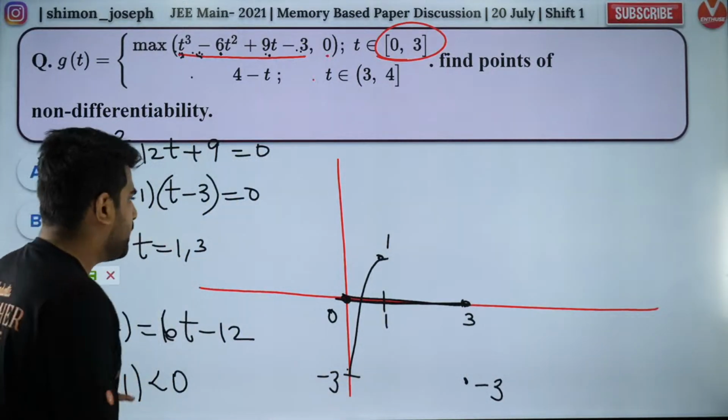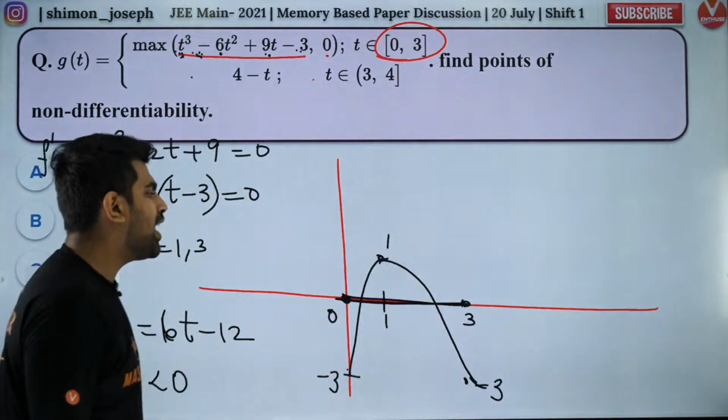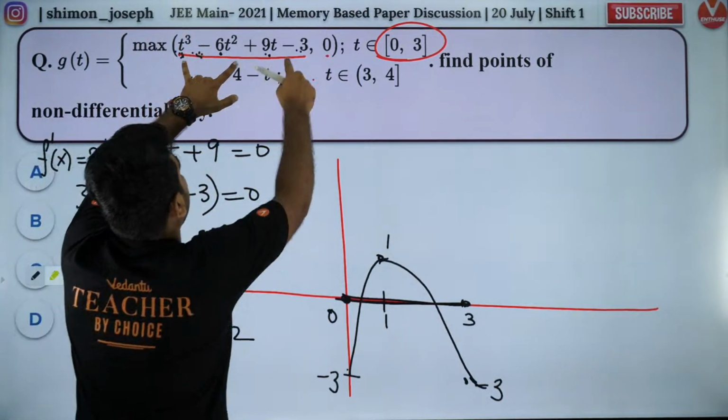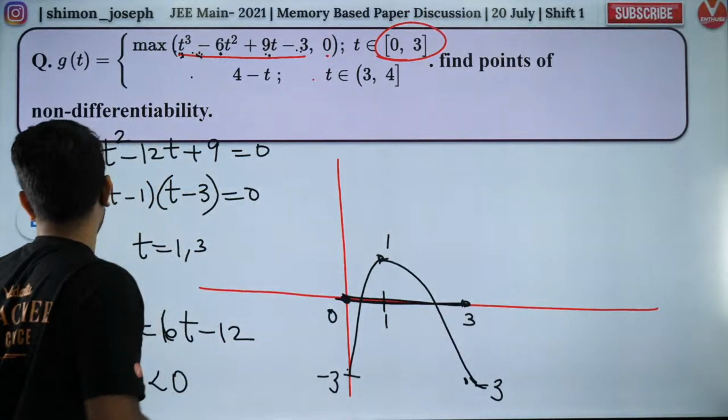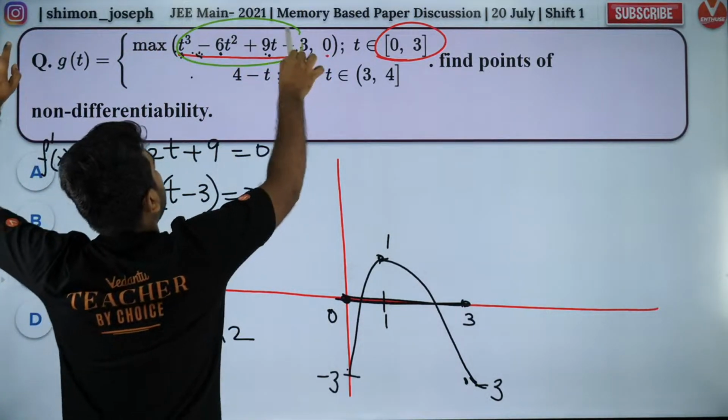And at 3, it is a minima. So it will be like this. Got it? Are you all happy? So this is the graph. Now, what do we want? We want to plot the maximum of these two. Guys, it's a fantastic question. Maximum of this and this.